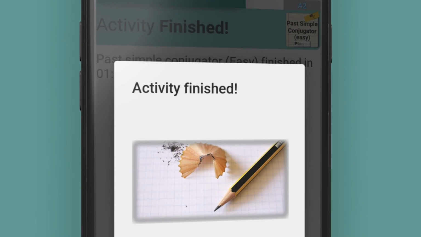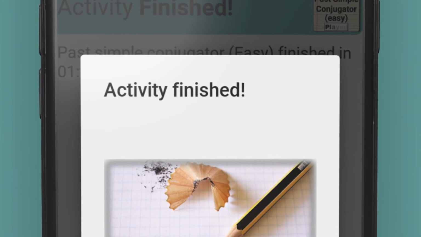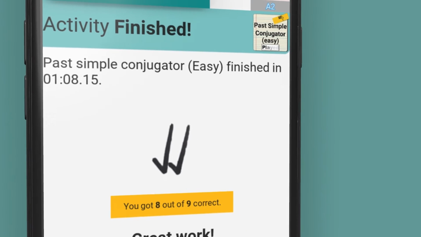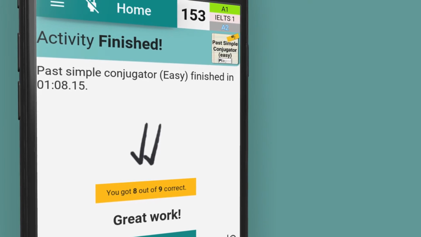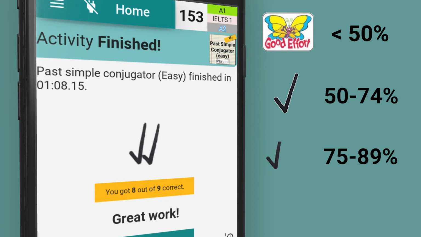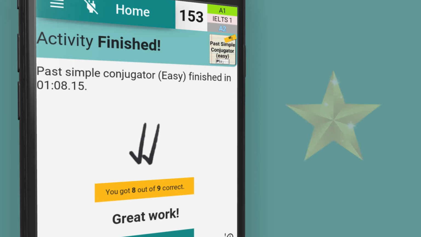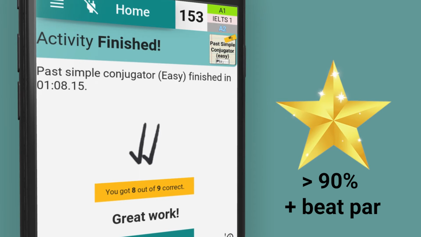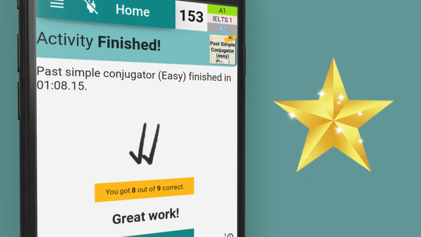Upon finishing, you'll be greeted by this message. The program will first of all give you your result. Under 50% and you'll get a good effort sticker. Between 50 and 74% you get a tick. 75 to 89, 2 ticks. 90% plus, you get a silver star. But 90% plus and beating part-time, you're greeted with the coveted gold star. Gold stars signify your mastery in an activity and award an extra point to your G-score each time they are earned.